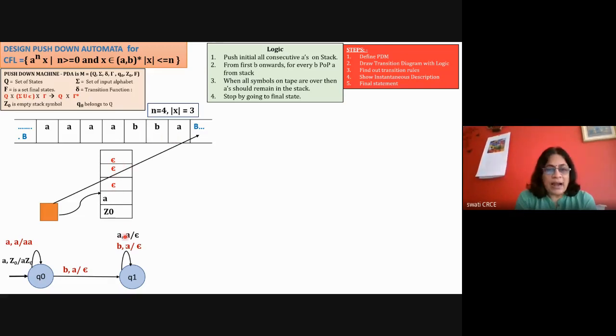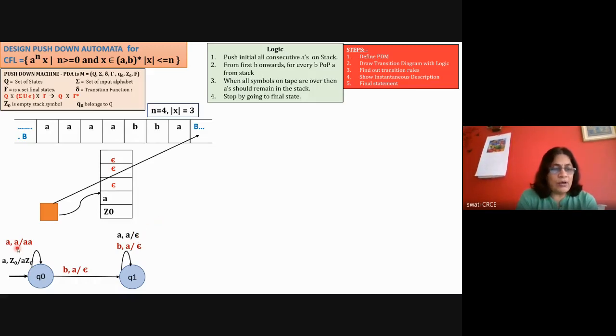I have written down the transition here for Q1, that A comma A and A is replaced with epsilon. So what is the meaning of this notation after the comma? It means that the symbol A is replaced with epsilon, which indicates a pop operation.